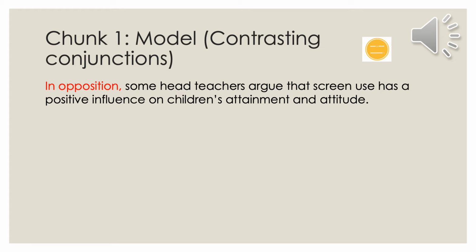So now we're on to chunk 1 and modelling. So I'll be having a look for our contrasting conjunction in my model. So I've got, in opposition, some head teachers argue that screen use has a positive influence on children's attainment and attitude. So there, from my first initiate stage, I've got my contrasting conjunction. And then from my second initiate stage, I've got positive influence. I want you to come up with something different in yours.